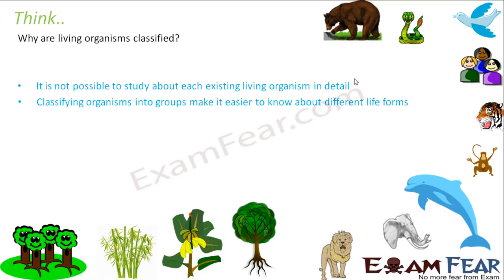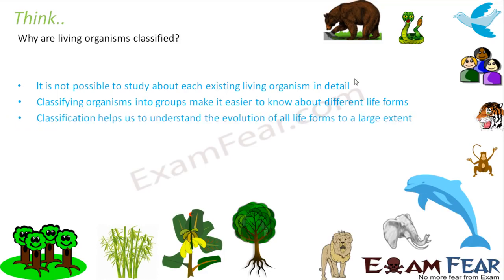Studying those 10 groups is easier, and by studying those 10 groups itself, you get a rough idea about all the 100 organisms, right? So that is a better way. Classifying organisms made things simpler to know more about different types of life. So that is why the living organisms were classified.